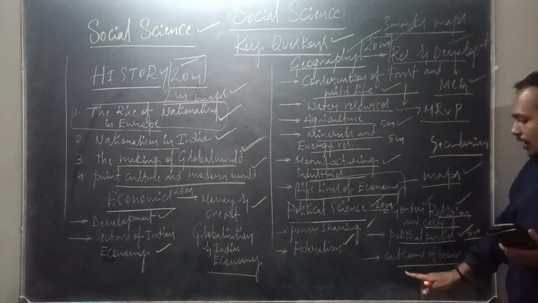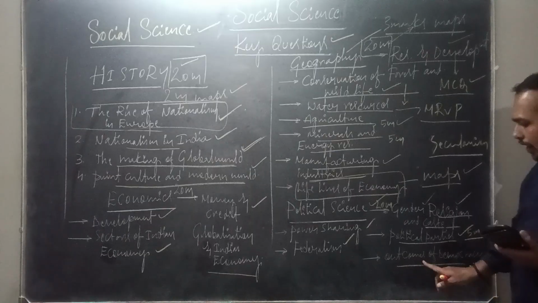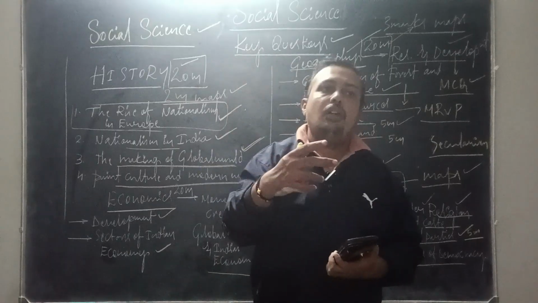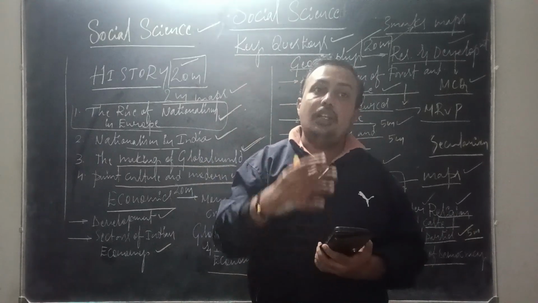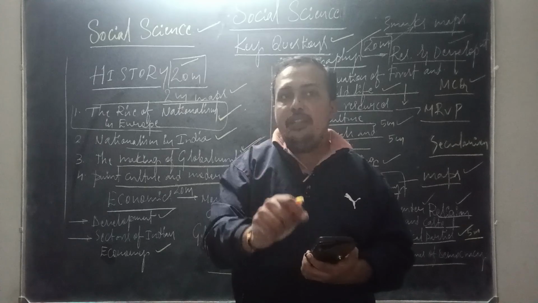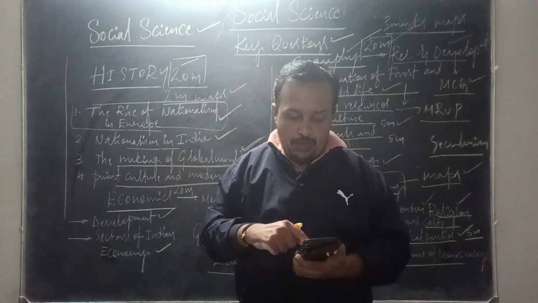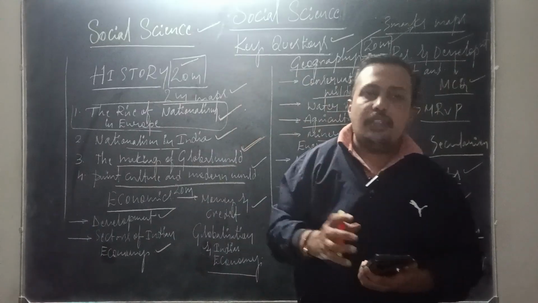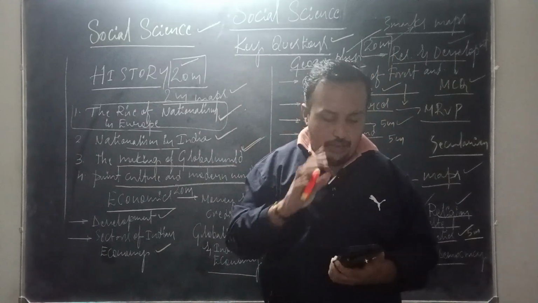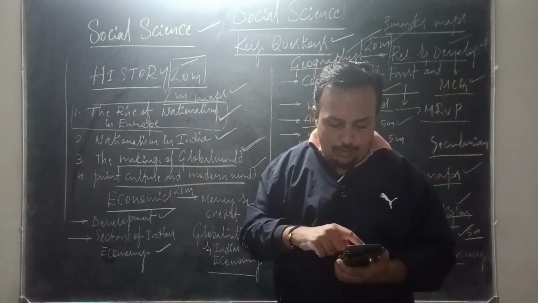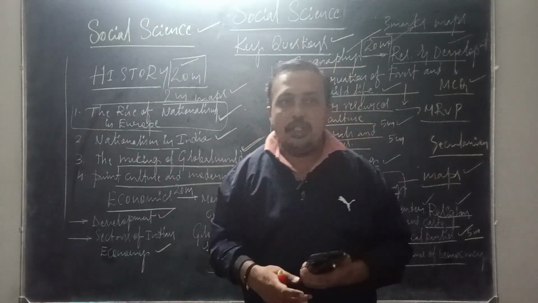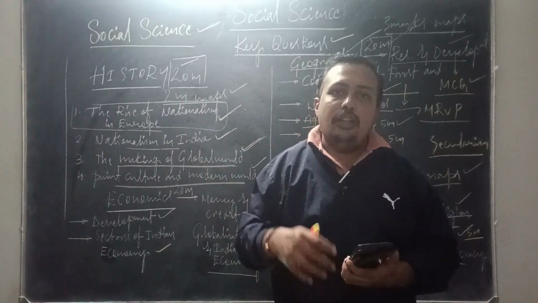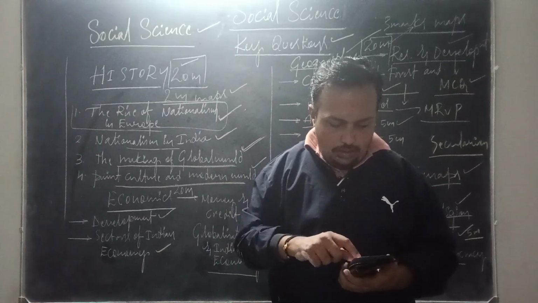And the last chapter is Outcomes of Democracy. It also has a 5 marks weightage question. There are 2 concepts we need to know in order to write the general answer from this chapter: merits of democracy and demerits of democracy. If you know the merits and demerits of democracy, you can make points according to the question asked from this chapter. Here, accommodation of social diversity: how democracy accommodates social diversity is a 2 marks question.